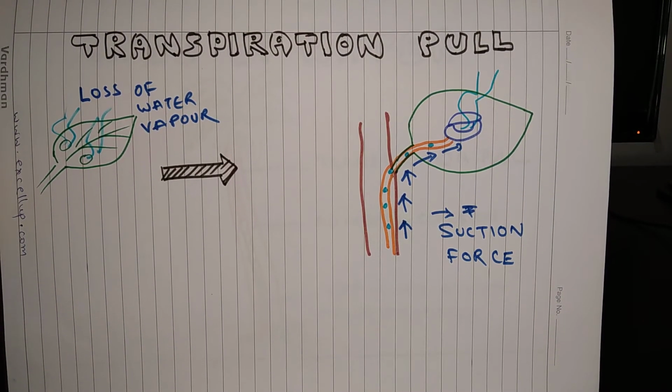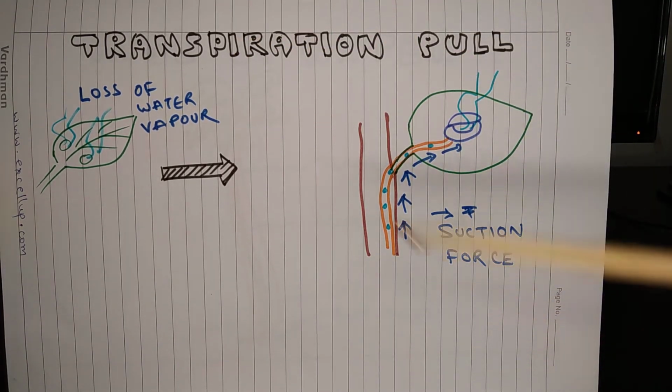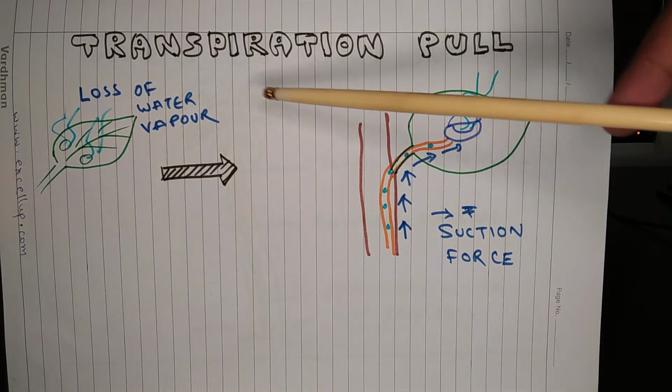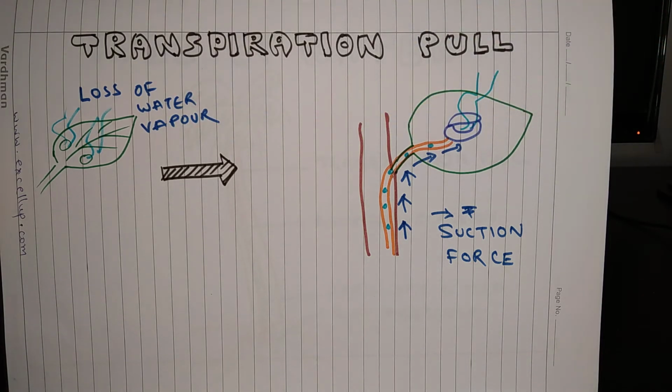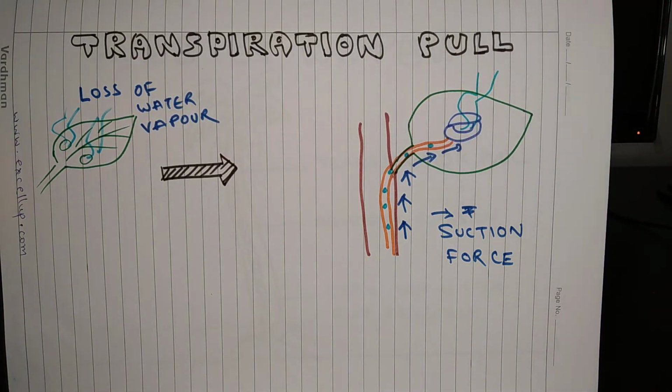Transpiration pull. What is transpiration? You have read that loss of water vapor through leaves is called transpiration. Transpiration happens through numerous pores which are present on the surface of leaves, and transpiration mainly happens through these pores. These pores are called stomata.